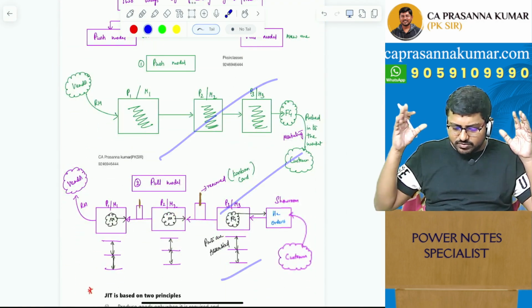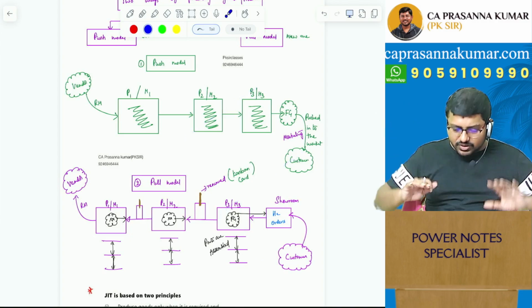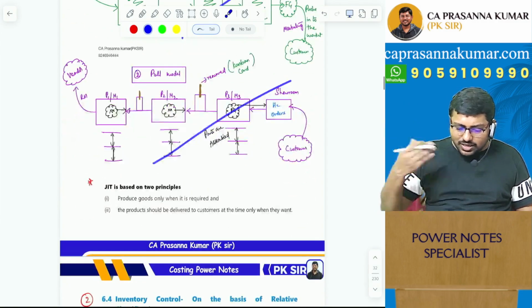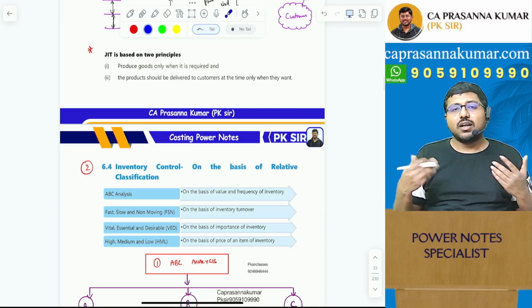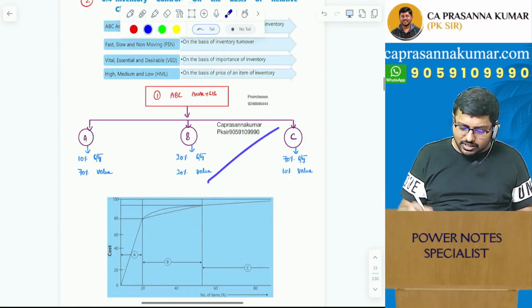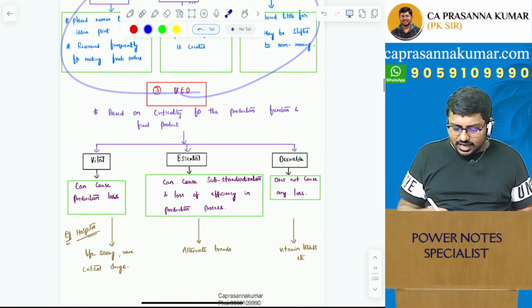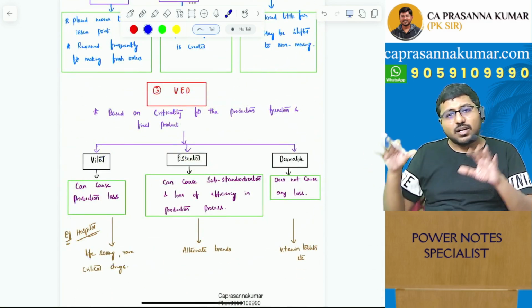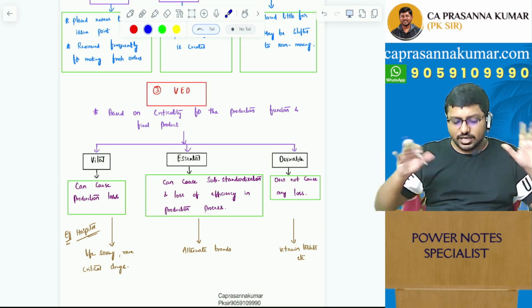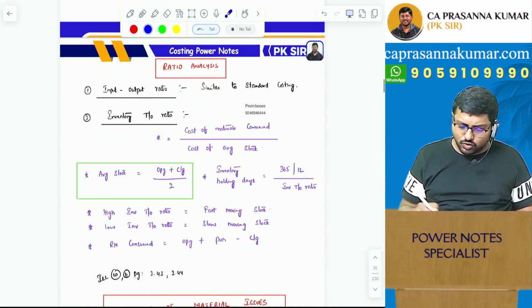Obviously I've visualized because I know the concept, and then I've converted that into diagrams. So all these will 100% enhance your understanding. It will make it much easier. Wherever it is necessary, it has to be kept the way it is there in your study material. I've kept it like that. Wherever it has to be improved, it has been improved. It has been customized so much.